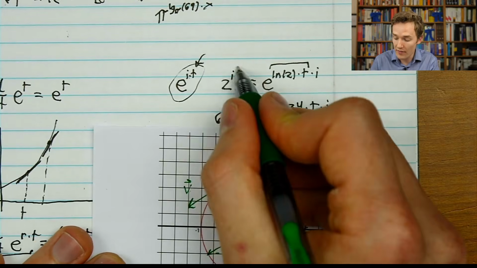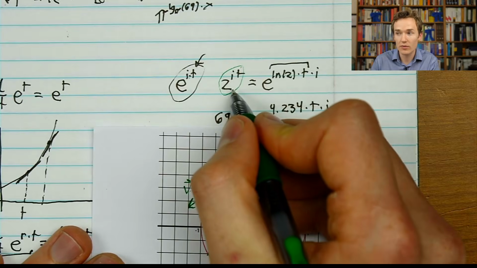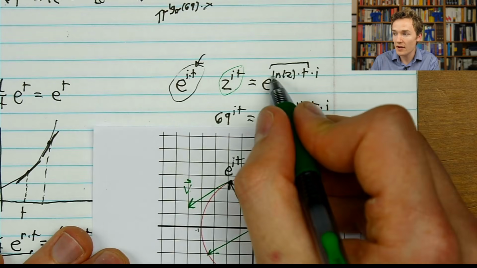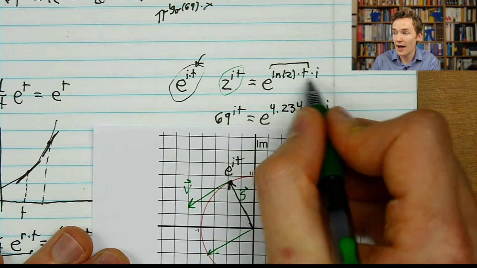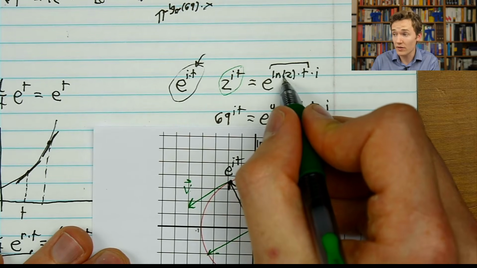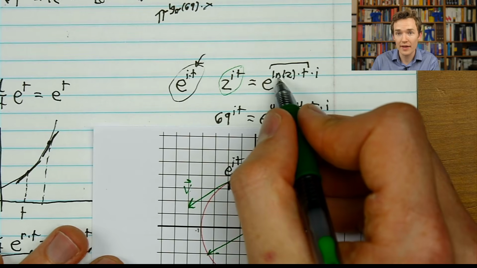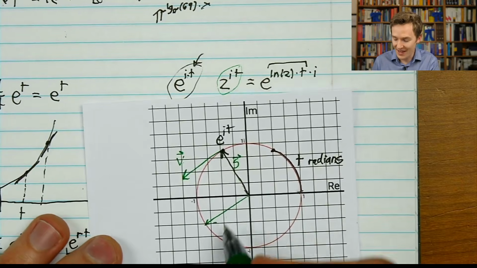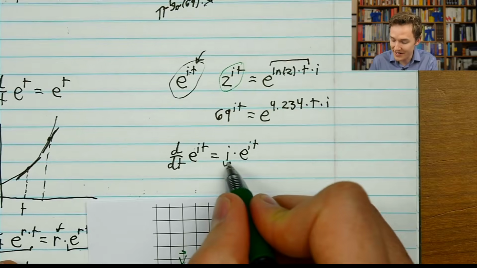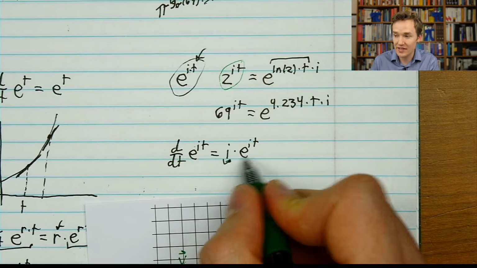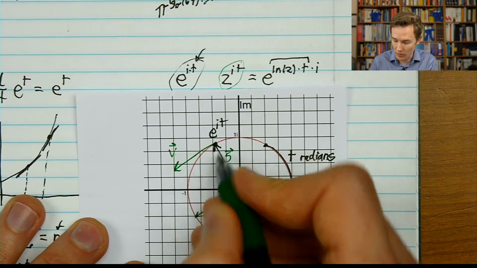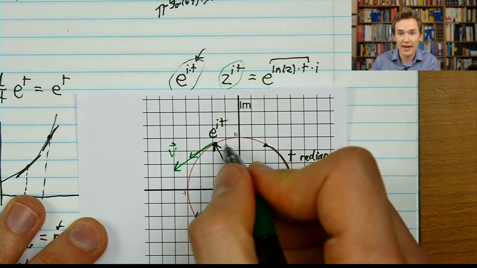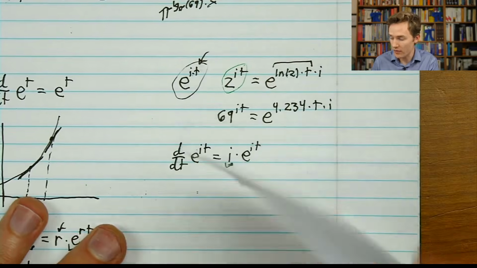And it's also why, if you were to look at 2 to the it, it walks around at a different rate. Because there, the constant is not just i, a 90-degree rotation, it's i times natural log of 2. I times something would mean that this operation here is not just a 90-degree rotation, it's a 90-degree rotation and a scaling. So your velocity vector would end up looking a little bit shorter, and you'd be walking around the unit circle more slowly.